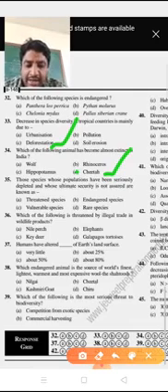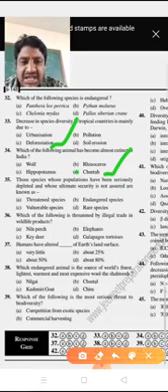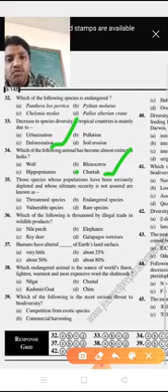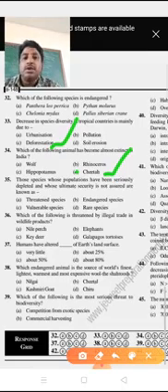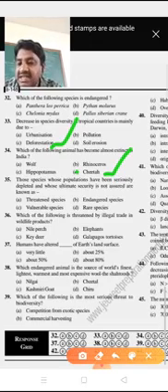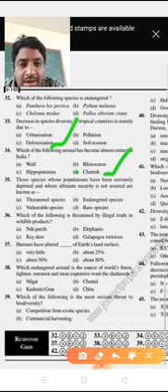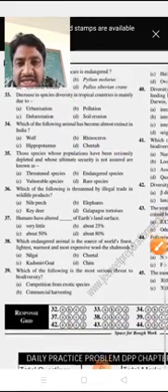Rhinoceros is also located in the Indian region, and the wolf nowadays is also in an endangered condition. The hippopotamus is located in the African region. It is a herbivorous animal, and its lifespan is 40 to 50 years. So in India the almost extinct species is option D, the cheetah.